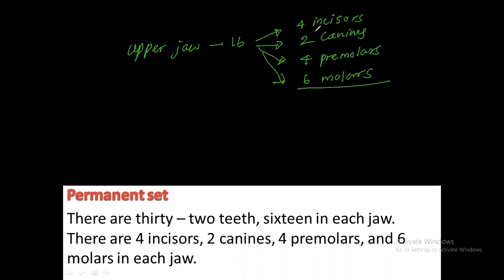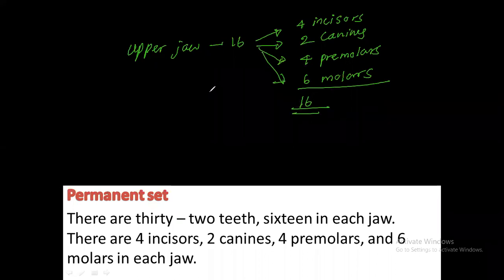All together 4 and 2 is 6, 6 and 4 is 10, and 10 and 6 is 16. So there are 4 incisors, 2 canines, 4 premolars, 6 molars. Altogether 16 are there.